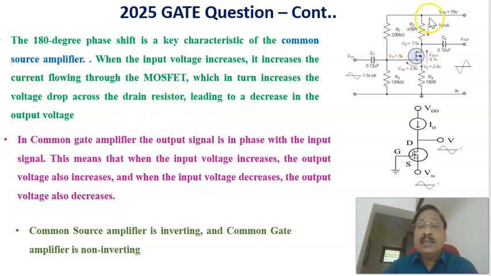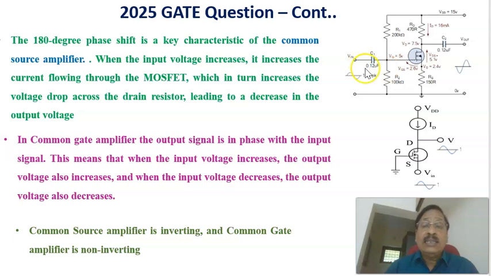As the drain current increases, this drop increases, so the voltage at the drain point is reduced, leading to a decrease in the output voltage.